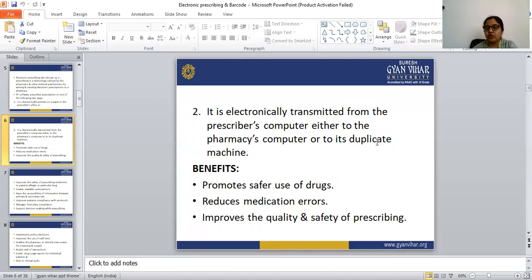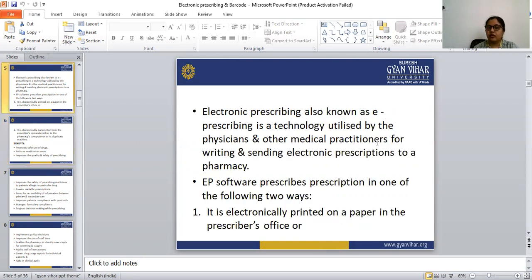If any machine is connected with that electronic prescribing software, the prescription is sent to that machine. So the doctor sends it electronically, through mail, to the pharmacist's computer. These are the two ways this electronic prescription software works.